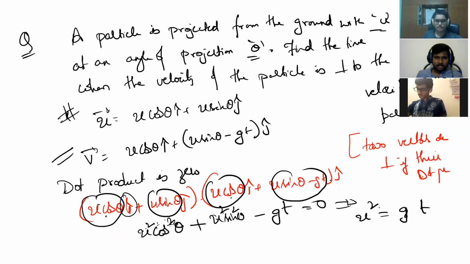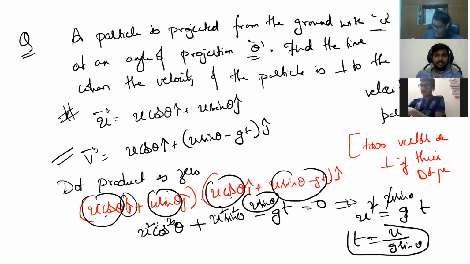So this will become u square minus u sin theta into gt is equal to 0, or not? U cancel. Then time will become u by g sin theta, that is t equals u by (g sin theta). Got it, Kaushik? Just the dot product you find out.